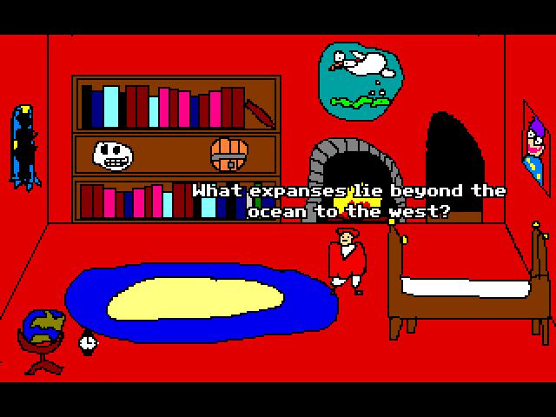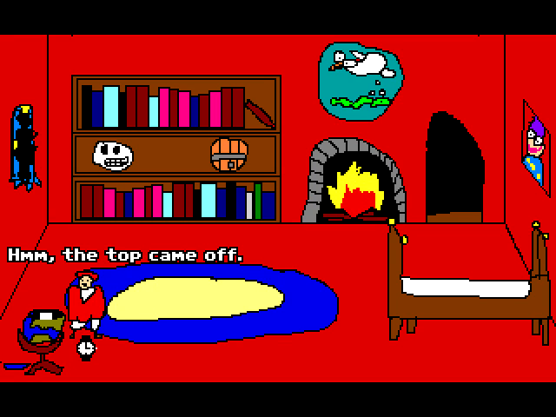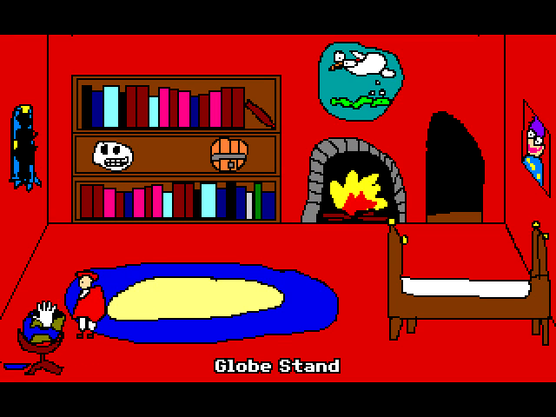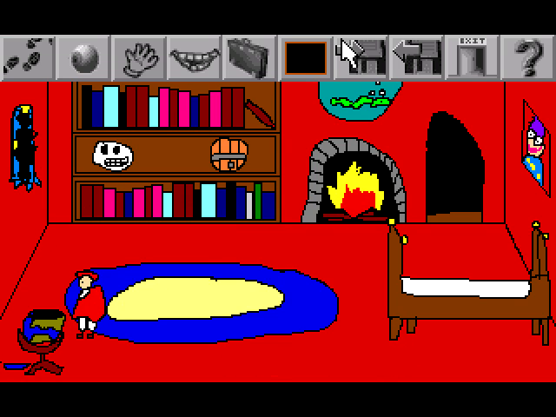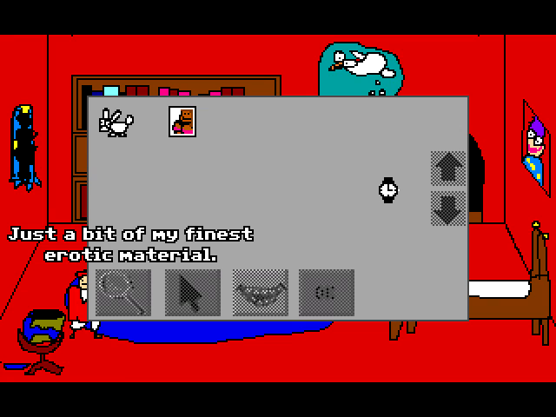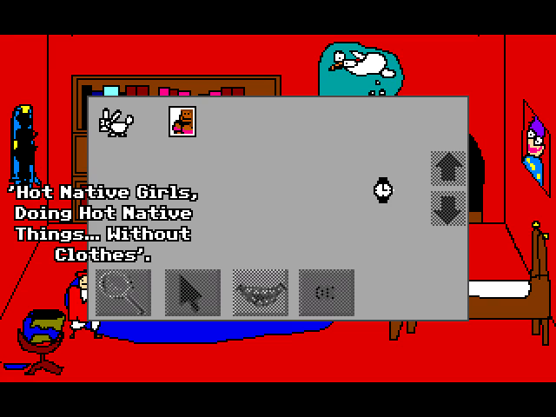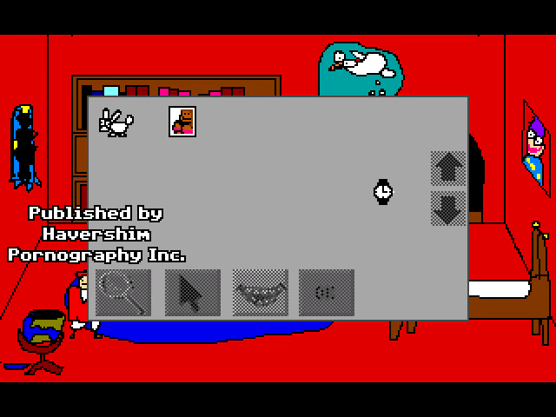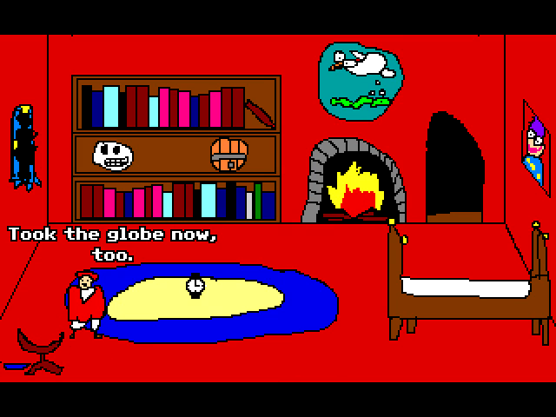And one of the first items you'll find in here, so you open up the globe. It's the only thing you can actually interact with, is the Saucy Savages. Exotic porn. This was sort of inspired by some sort of screwdriver item, some sort of weird tool that you found in the Broken Sword games, and it's one of the first things you got. I think it might have had some use, but you show it to different people in the game, and it really didn't do anything as far as I recall, but just made for some weird little dialogue. So it would end up being important later on, and it's a clue for something later on also.